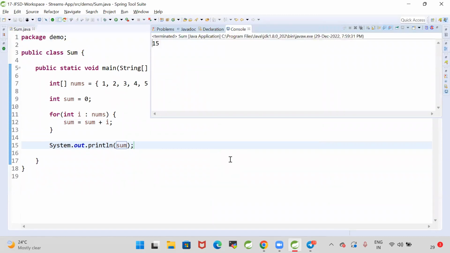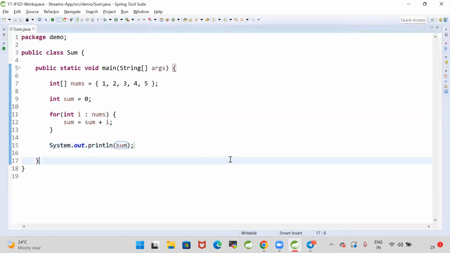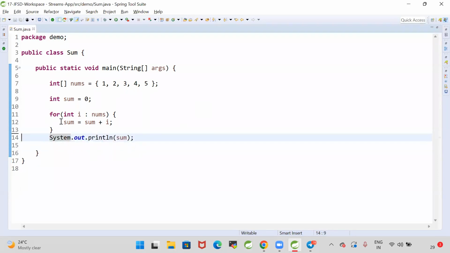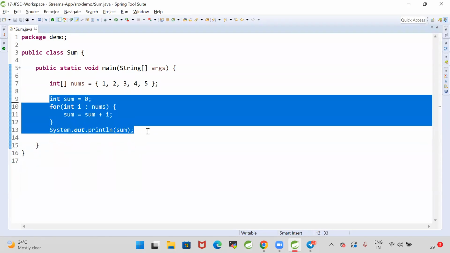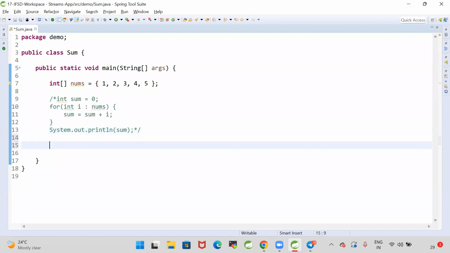Yes or no? We are getting the sum as 15. Got it? In this scenario, instead of writing this regular logic, we can go for stream reduce. Stream reduce is used to combine multiple values into a single value and return the result. For that we are going for reduce.